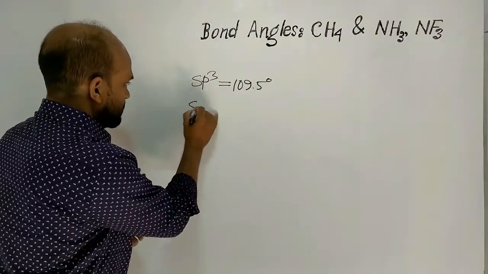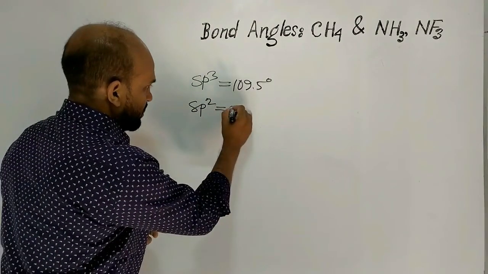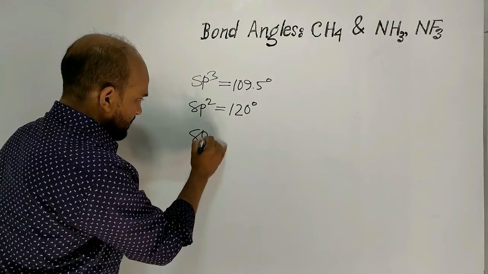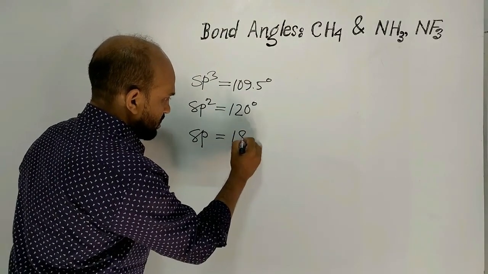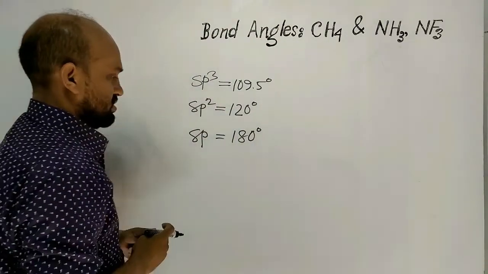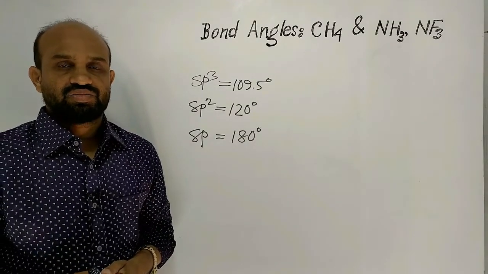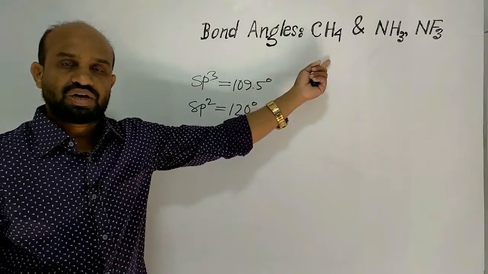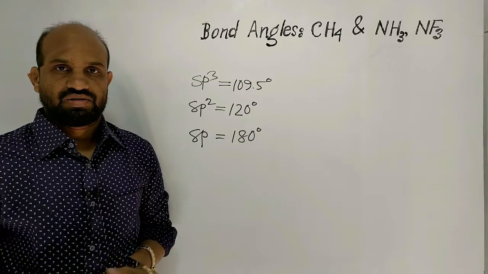If hybridization is sp2, then the bond angle will be 120 degree. If it is sp, then the bond angle will be 180 degree.